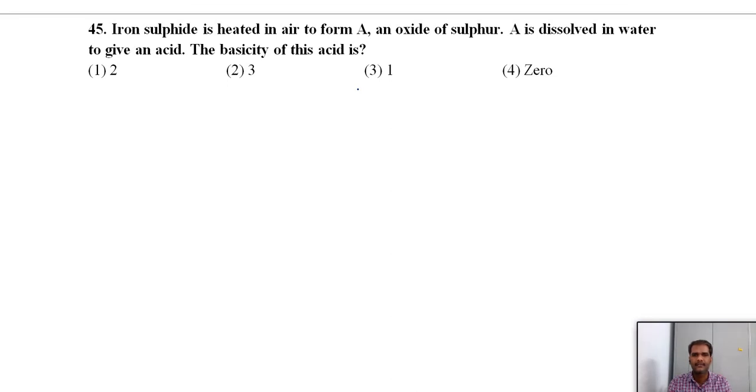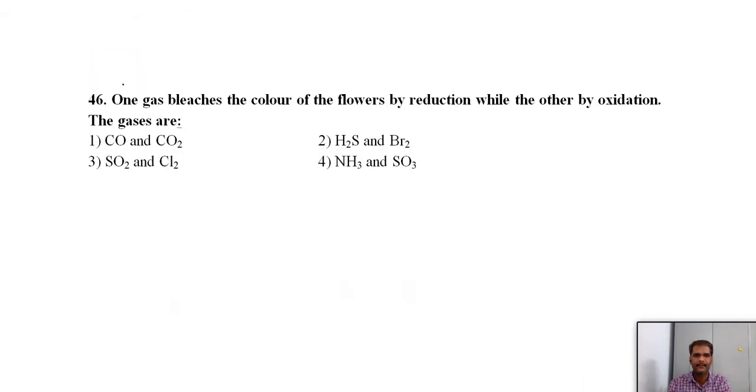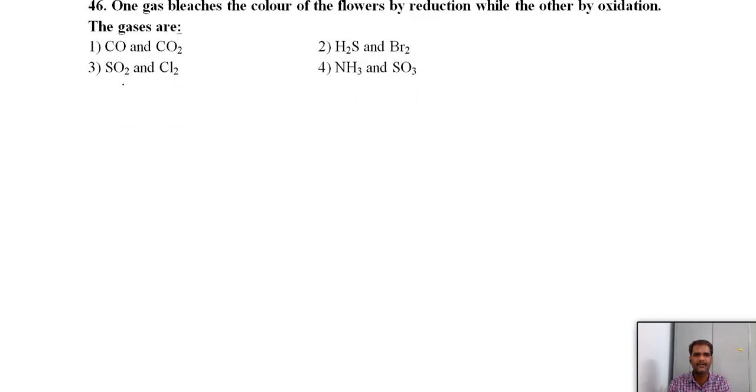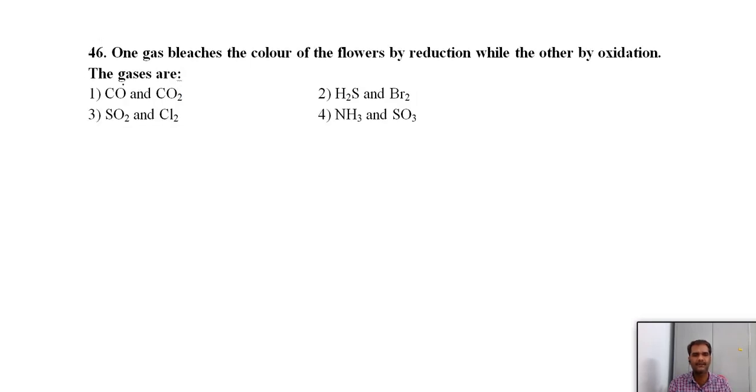Question 45. Iron sulfide is heated in air to form A, an oxide of sulfur. A dissolved in water gives an acid. What is the basicity of this acid? Generally, sulfur forms oxyacids, and all oxyacids of sulfur have basicity 2. In the case of phosphorus oxyacids we have various basicities, but all sulfur oxyacids have basicity 2.